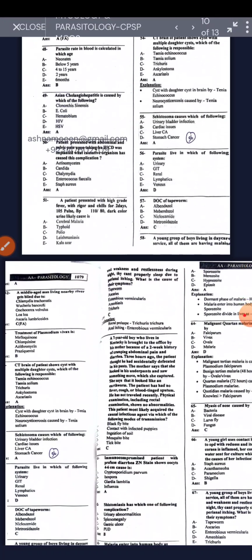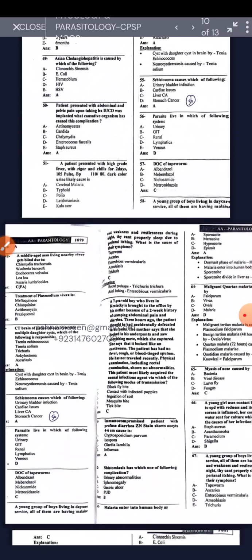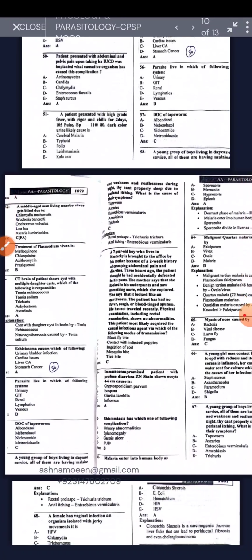A middle-aged man living nearby a river gets blind due to Onchocerca volvulus. Treatment of Plasmodium vivax is chloroquine. We already discussed all of this. An immunocompromised patient with profuse diarrhea and oocysts of 4 to 6 micrometers causes cryptosporidiosis.